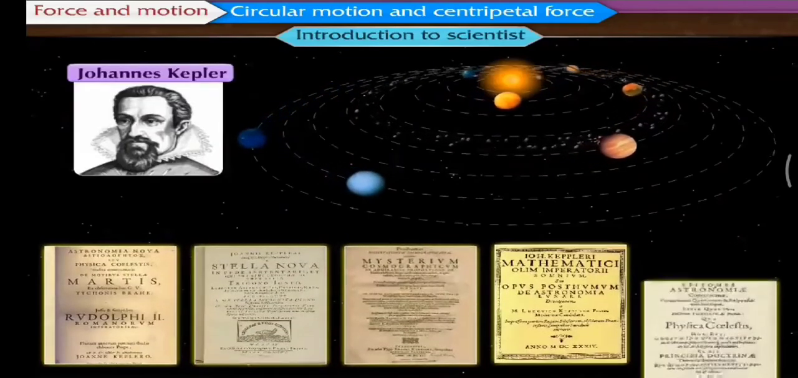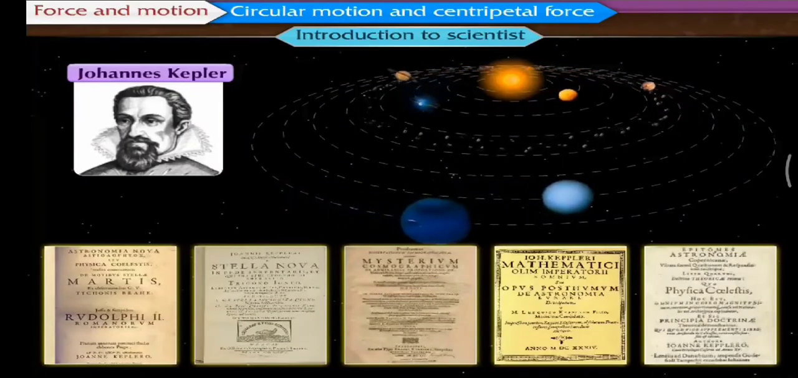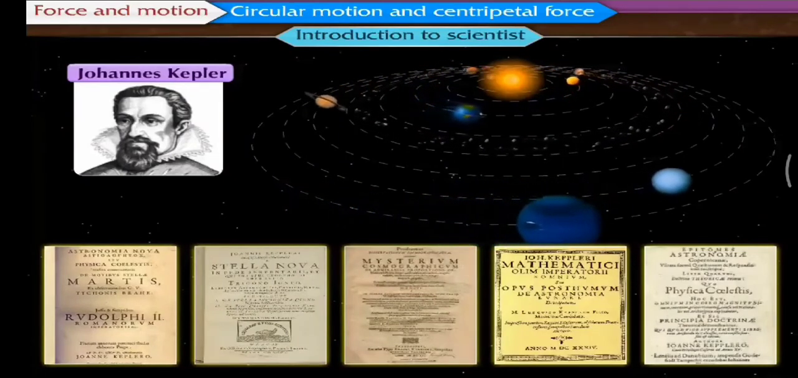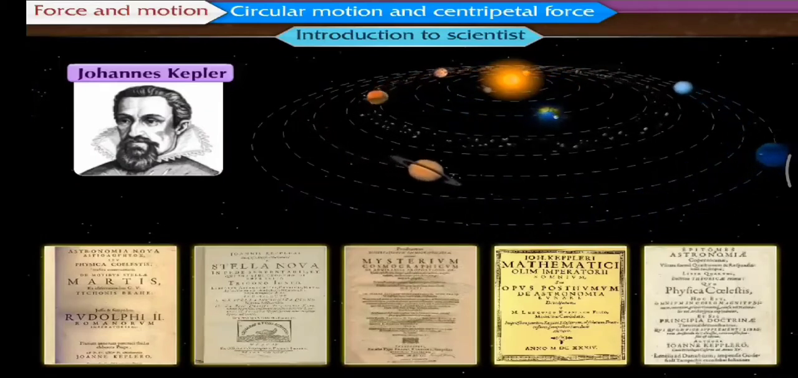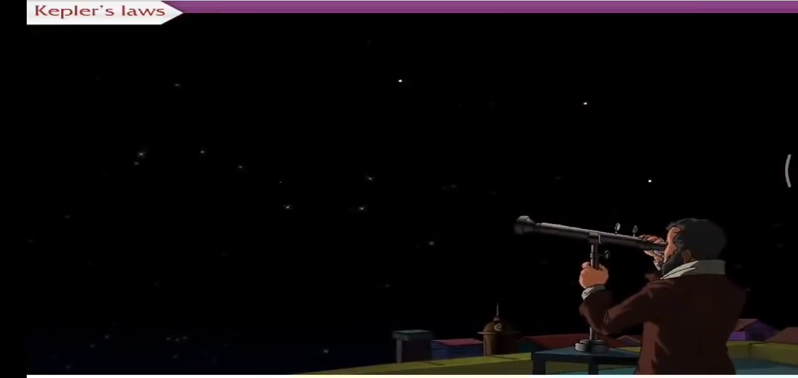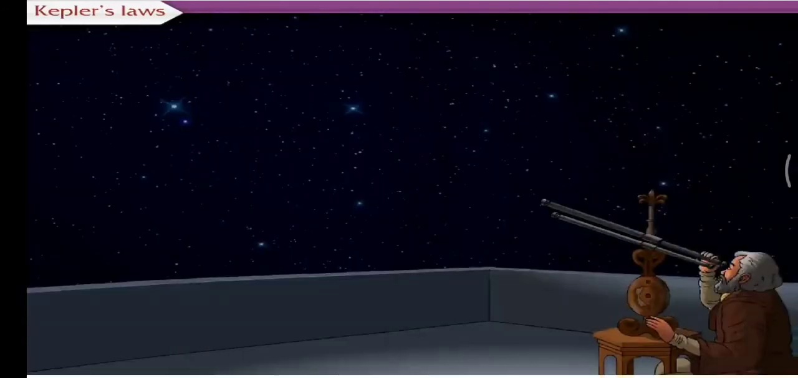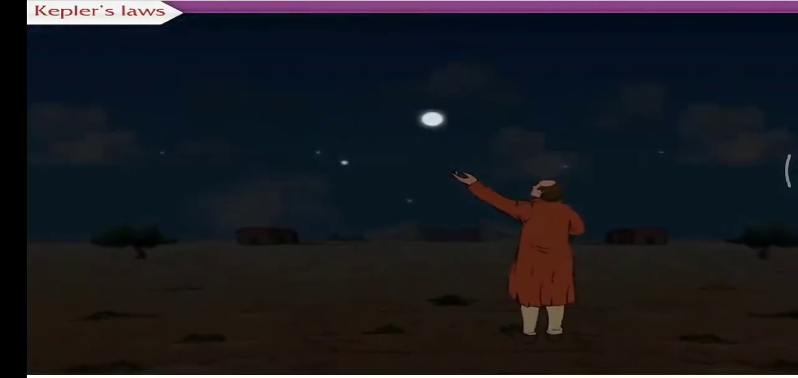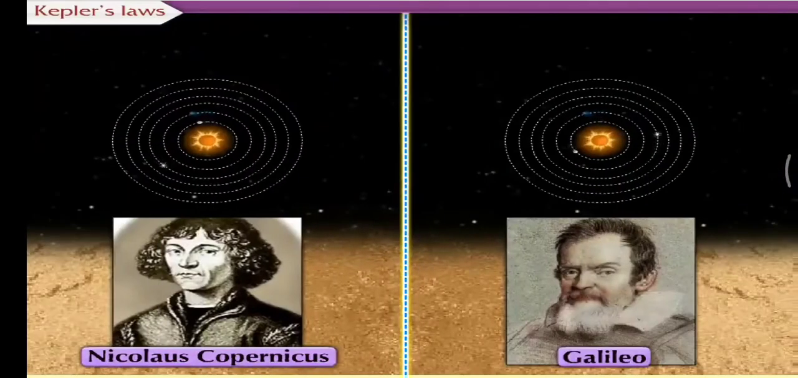He wrote several books. Kepler's work was later used by Newton in postulating his law of gravitation. Come then, let us study the laws stated by Kepler. Since ancient times, planetary motion had been observed by astronomers. Before Galileo, all observations about the positions of the planets were made with naked eyes. By the 16th century, a lot of data was available about planetary positions and motion.